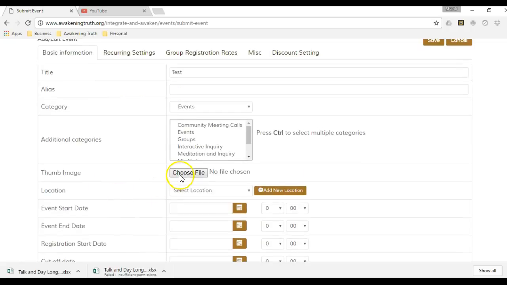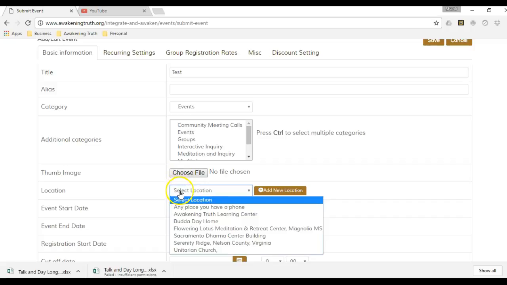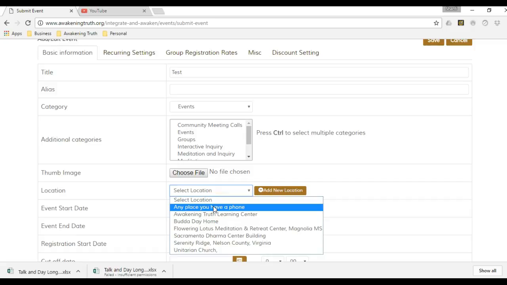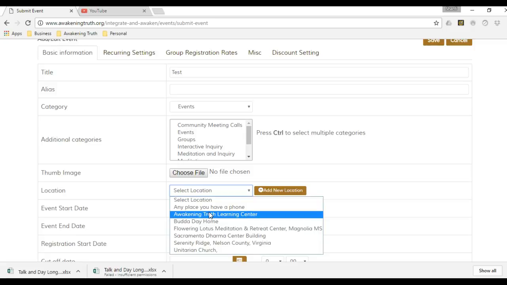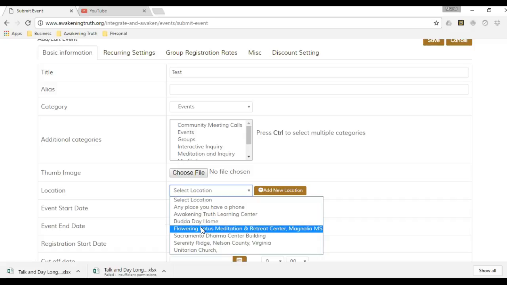We can choose an image to upload here if we want, or we could just leave that blank. It's nice to have an image though. You can check a location. Right now we have Any Place on Your Phone, which we use for inquiry calls and the interactive inquiry. Awakening Truth Learning Center is essentially Alma's apartment, and so it's the local Santa Rosa events. Buddha Day Home, Flowering Lotus Meditation Center, that's Magnolia, Mississippi. That happens once a year or so. I know Alma went down there this year.